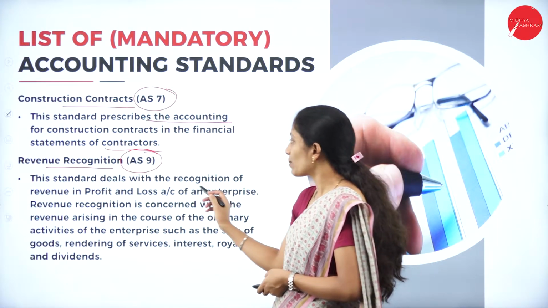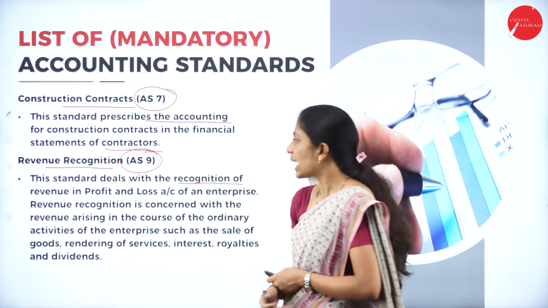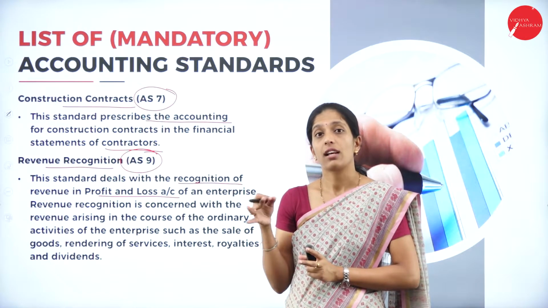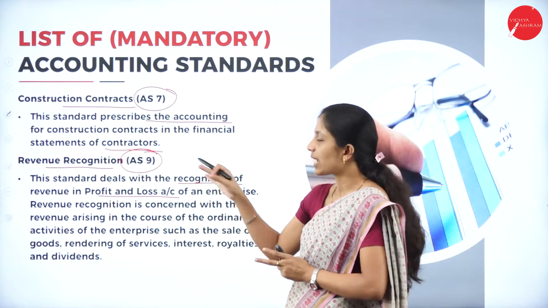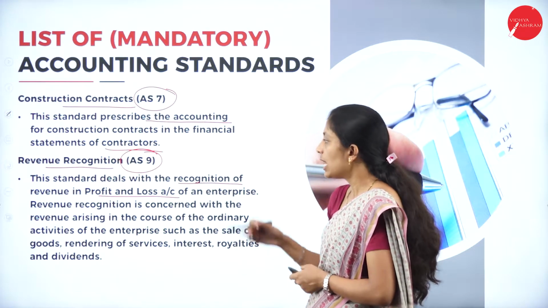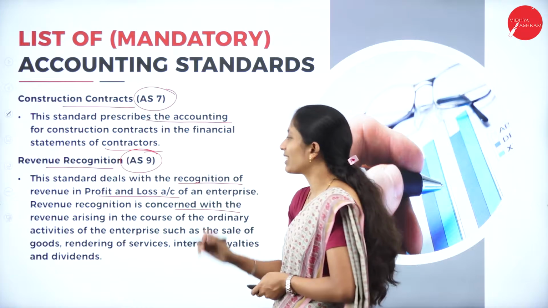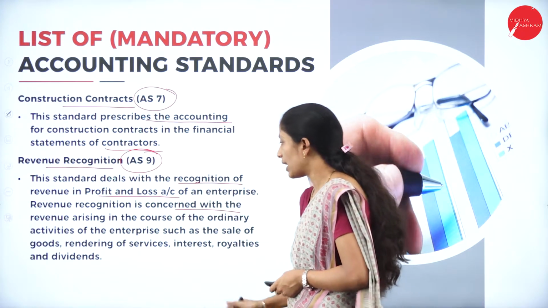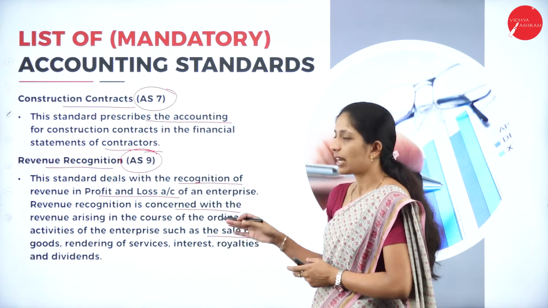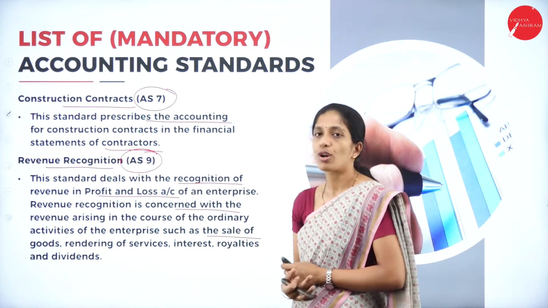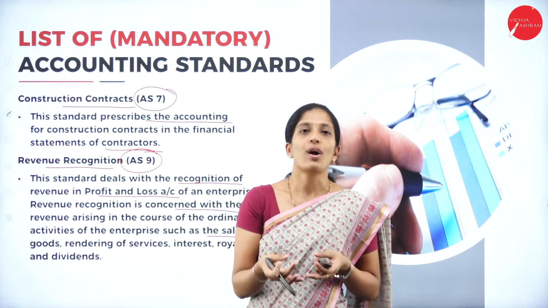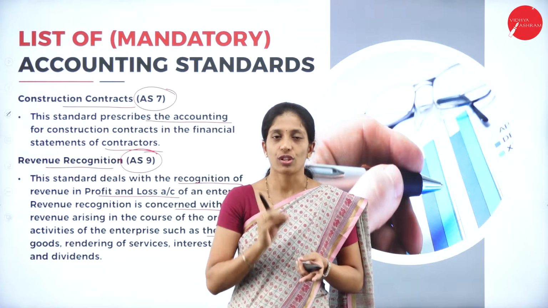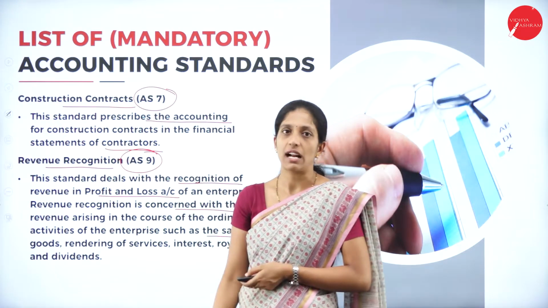So this standard deals with the recognition of revenue in profit and loss account of an enterprise. So where we find this revenue recognition, it is Accounting Standard 9 in the profit and loss account. Revenue recognition is concerned with revenue arising in the course of ordinary activities of an enterprise such as sale of goods, rendering of services, interest, royalties and dividends. So what we are going to receive, that is revenue recognition, from where we get the revenue. So that will be included in Accounting Standard 9.